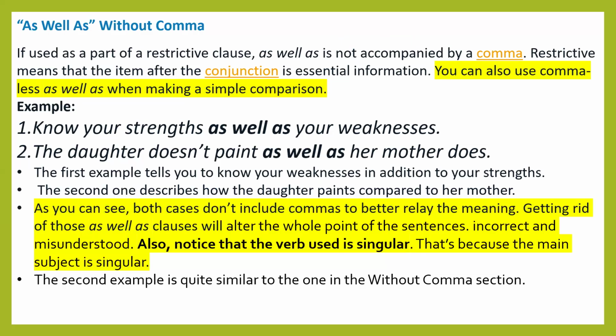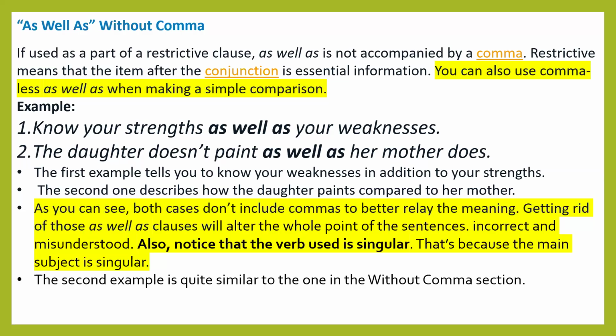When you are using as well as in a sentence and not using a comma, it means you are making a simple comparison. You are comparing two things. If you are using as well as in the middle of the sentence and not using a comma, it means you are doing a simple comparison, a simple differentiation between two things, between two persons.